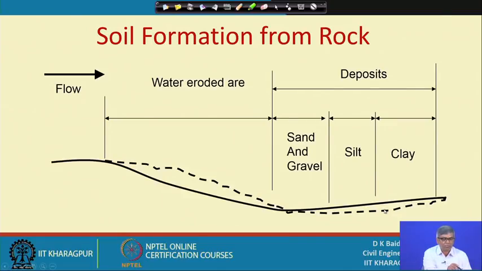Suppose this is the river flowing in this direction, and this dotted line was the original line of the bed of the river.